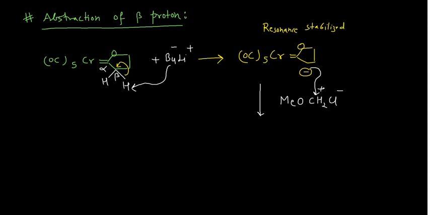It can give you CO5, chromium is here, there is no problem in that, okay, and then you have this double bond and your 5-membered ring, with the oxygen heteroatom. Now this part will have your CH2OMe. So your chloride will leave from here, okay. You will have this structure, and finally what will happen,